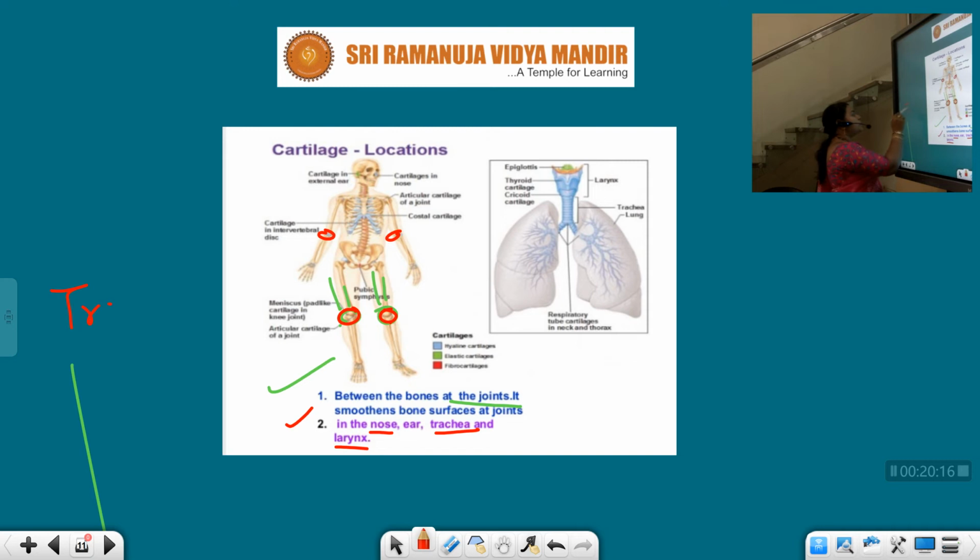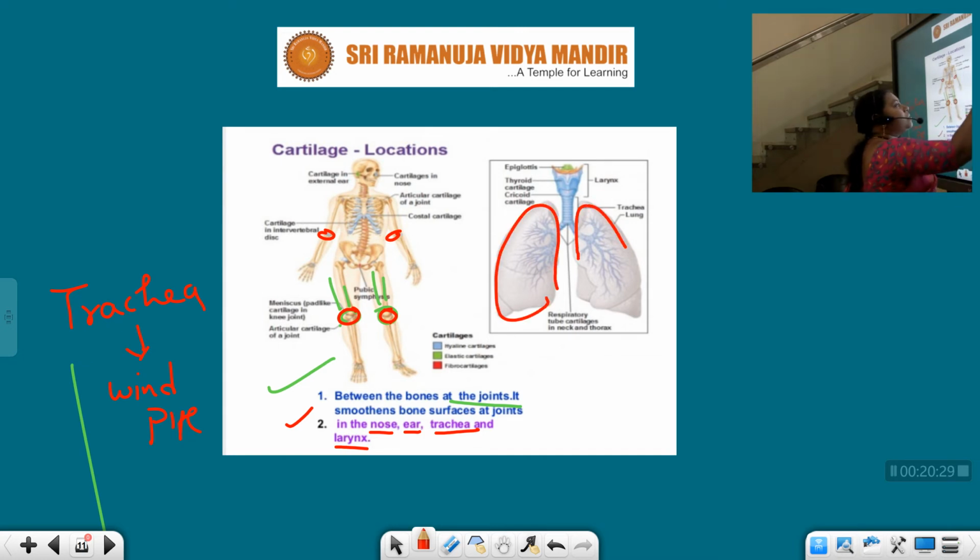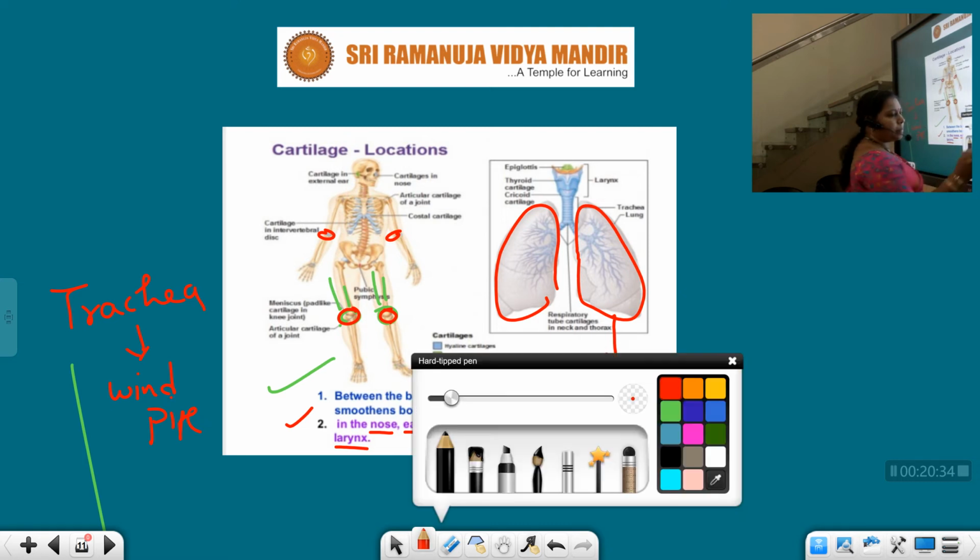Trachea is called the windpipe. See, the diagram is here. These are the lungs. What are these, children? Lungs.